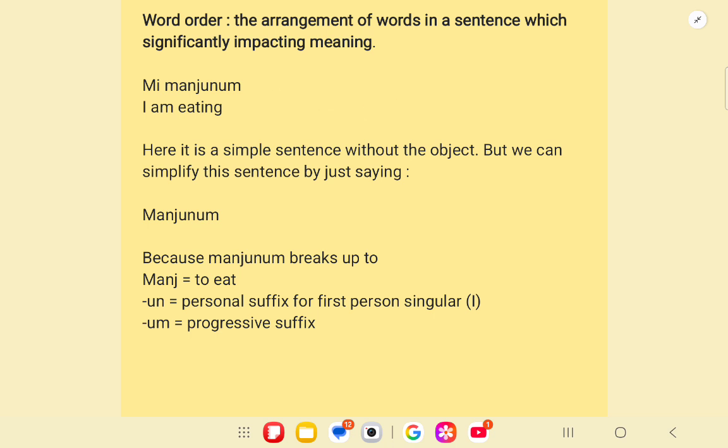It is a very simple sentence, and we can reduce it further by simply saying "manjunum." Why? Because manj means eat, and un is the personal suffix for I, which in Bonumuk is me,